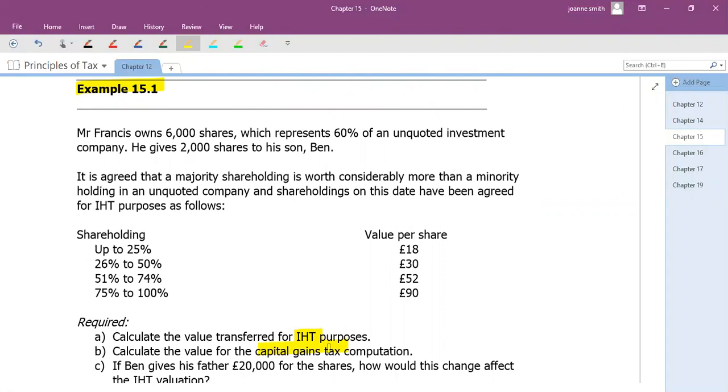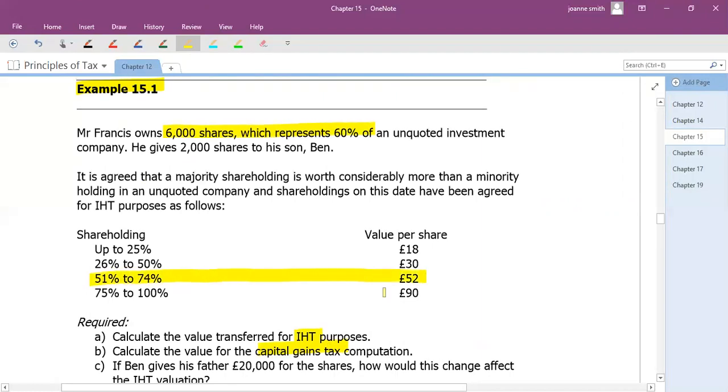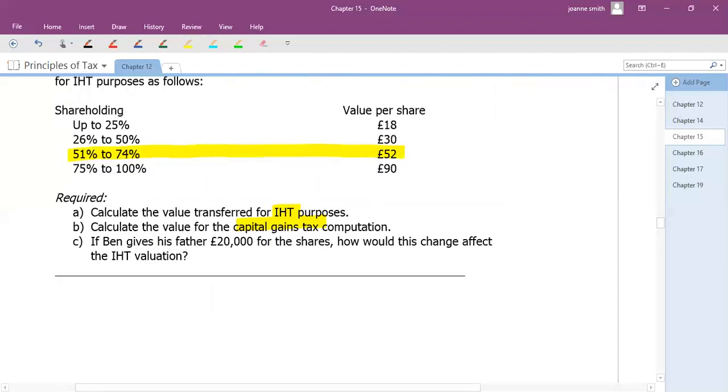So if we look at the situation then, Francis owns 6,000 shares that represent 60%. So at the moment, Francis is falling in this bracket. This company says that if you own between 51 and 74%, you have got shares that will be worth £52 each. So let's make a note of that then.